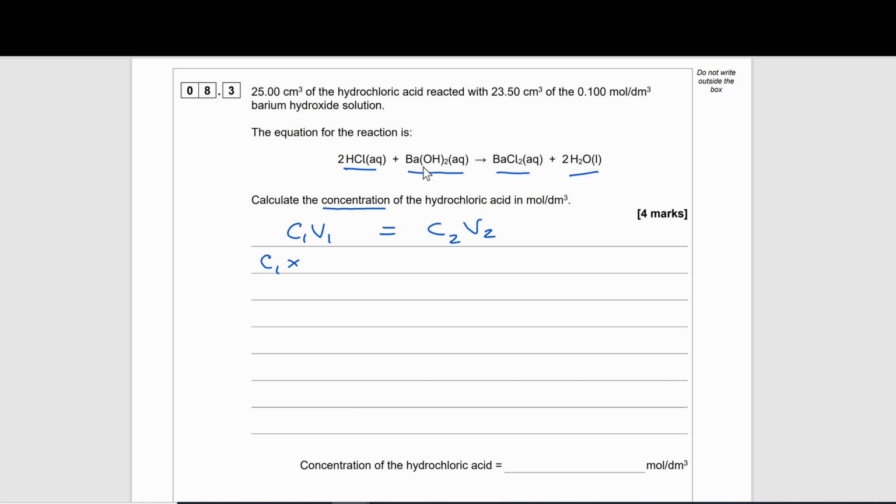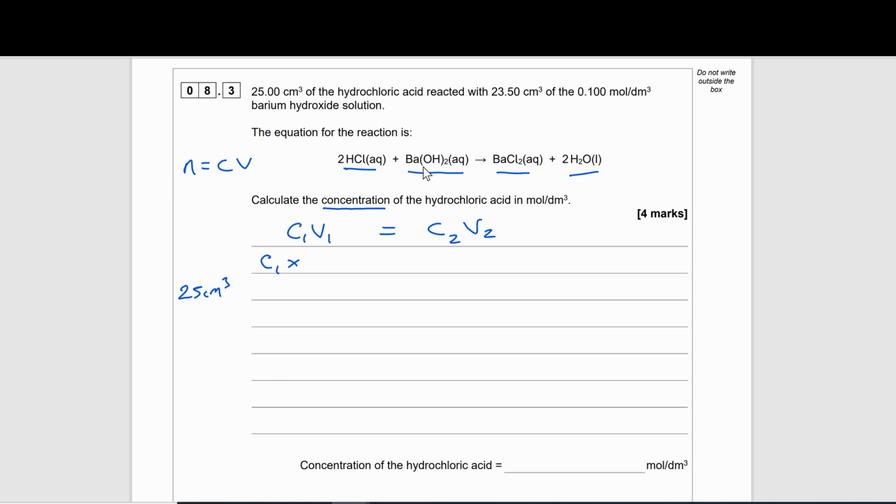So what are we trying to work out? We're trying to work out the concentration of the hydrochloric acid. So that will be C1. But if we multiply this by our volume, we will get the number of moles. Okay, so in this equation, moles, which is n, is equal to CV. So our volume that's given to us in the question is 25 centimeter cubed.